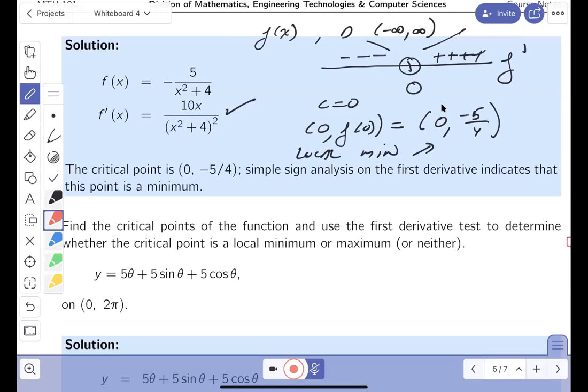What do they have over there? Let's read it. Critical point 0, -5/4. I got that right. Simple sign analysis, I did do that for you. The first derivative indicates the point is a minimum, and that's written over there for you. All right, let's go to the next one.